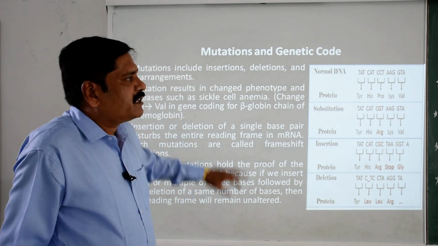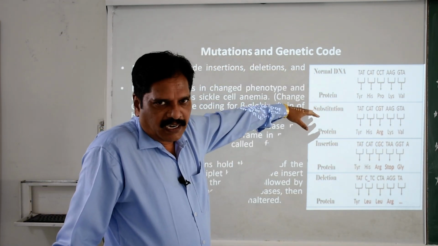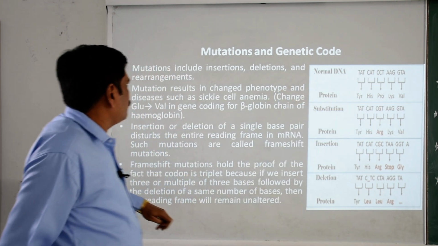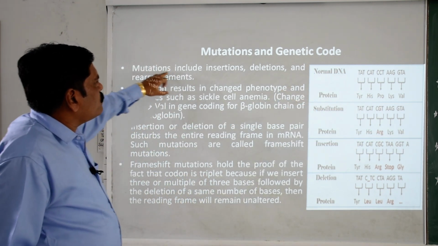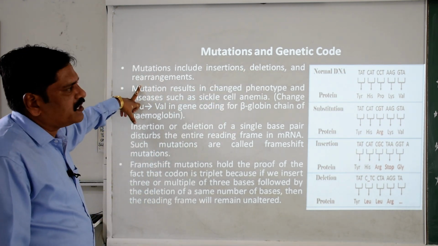So this mutation is also done by this genetic code, by the manipulation of this one thing. So mutation includes these three facts: insertion, deletion and rearrangement.